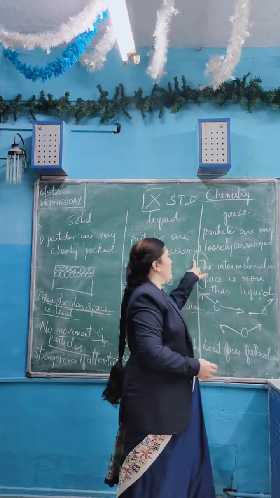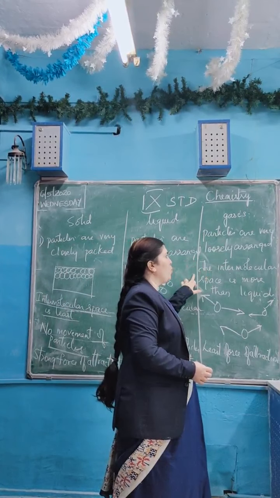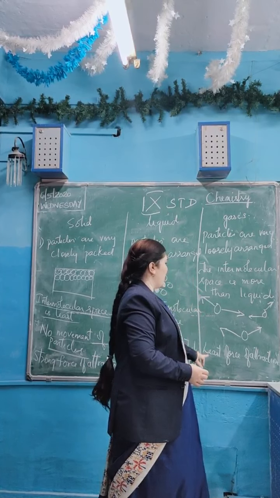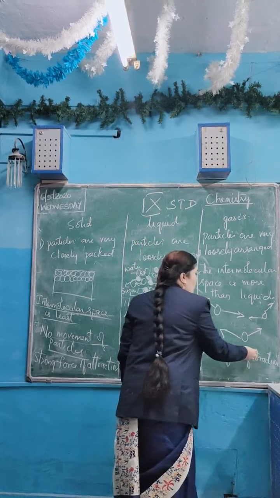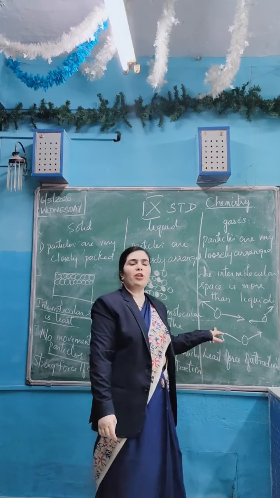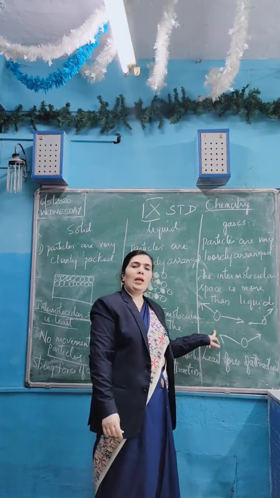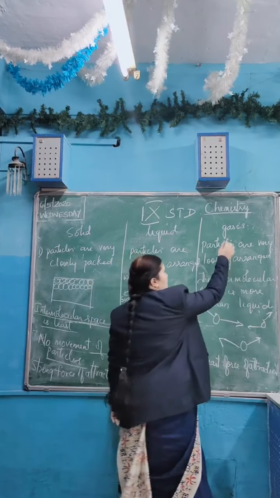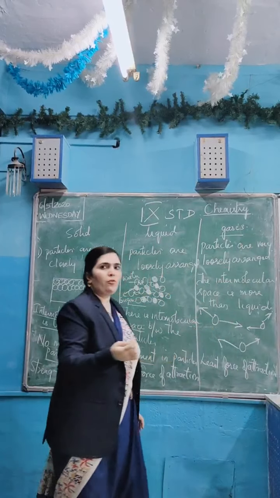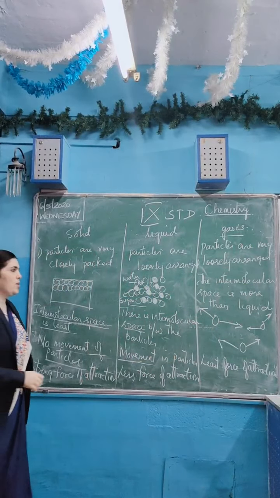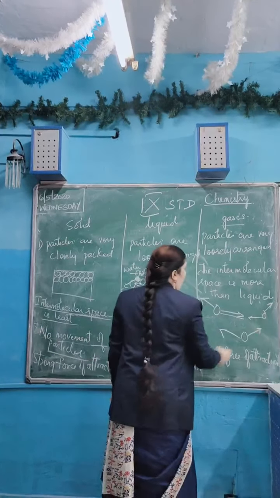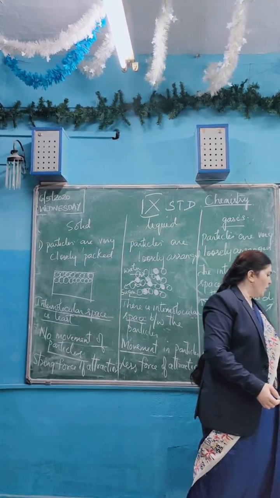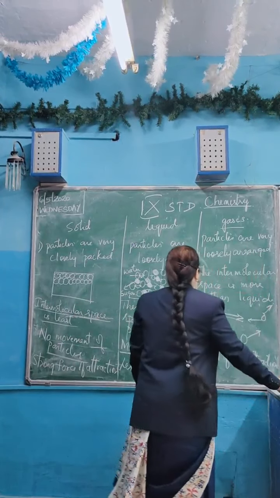In gases, the particles are very loosely arranged. They are free to move anywhere because the intermolecular space is more than in liquids and there is the least force of attraction between them. They can diffuse in liquids also, and among themselves. Gases can diffuse in liquids and in other gases, because there is a large amount of space between the particles. So that was about the particle nature in solids, liquids and gases.